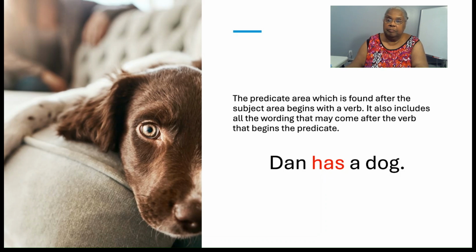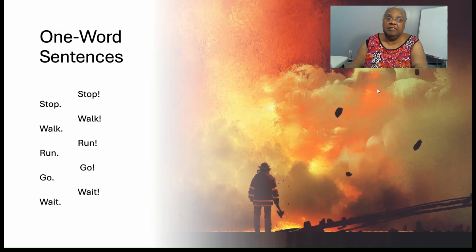Now, if a sentence is a one-word sentence, this type of sentence is formed with just a verb. When a sentence does not have a subject, that sentence is neither a statement nor a question. That type of sentence is a command.